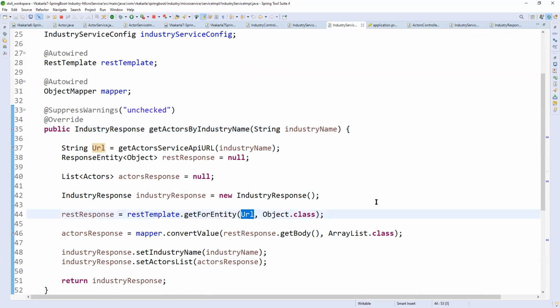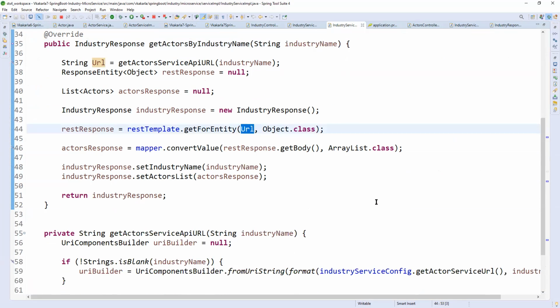We have that index value also. Whatever the external service we are calling, that URL we need to prepare. The URL is what we are preparing here. Okay. So you are getting the URL and hitting it. Industry response is nothing but the getter and setter, right? Model thing. Correct. Whatever we need to pass as the response of this service.